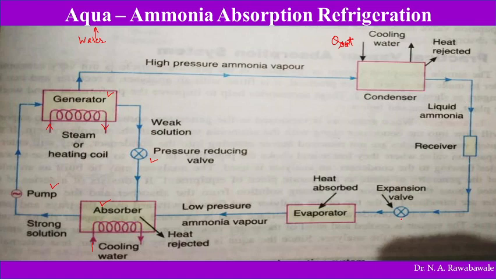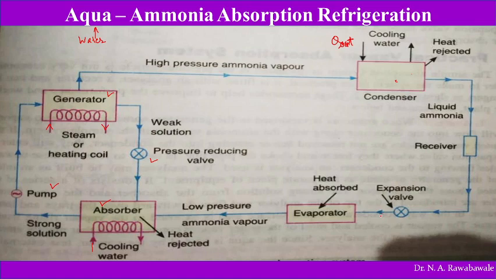Again here the pressure of this refrigerant ammonia is reduced, and when its pressure is reduced, its temperature is reduced, and it is condensed. Then the condensed, or liquid, ammonia comes into this receiver, and from the receiver it comes to the expansion valve, where it gets expanded, and its temperature and pressure decrease.